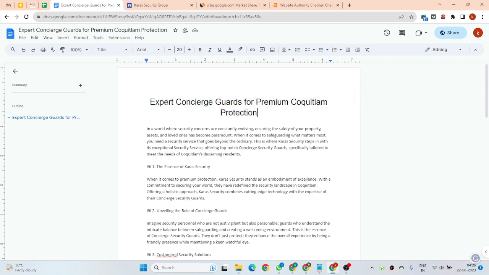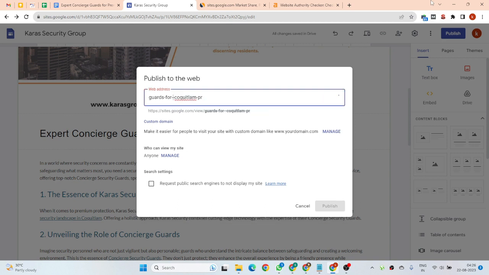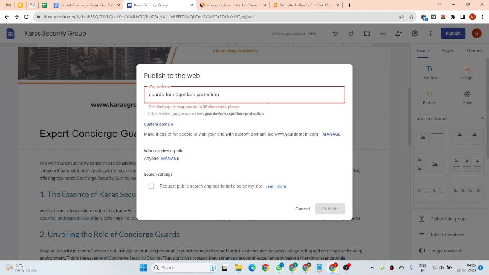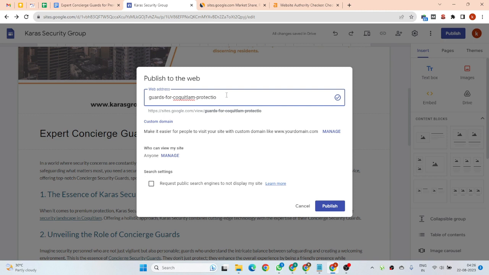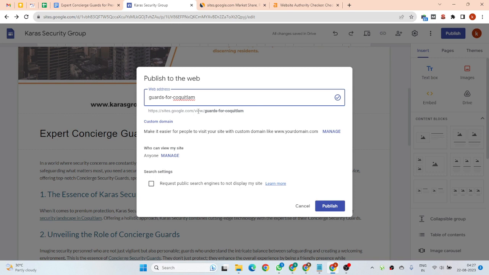Premium protection, concourse guards for premium protection, security guards for capital protection.